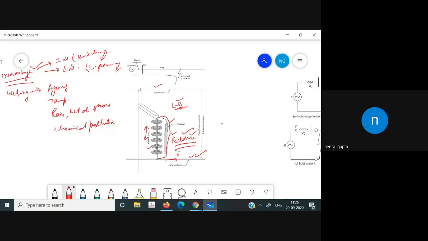Sometimes you will see in your homes that the light goes off and on. So they are attempting the recloser.